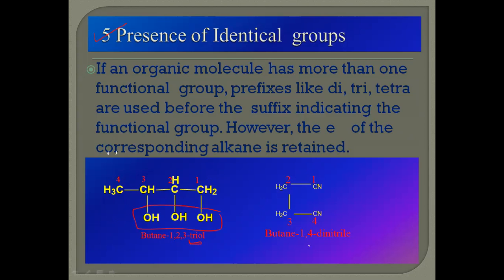This tri indicates 3. Here the nitrile group is present, 2 of them, so di is the prefix used for identical groups present in the structure. If 2 are present, use di. If 3, tri. If 4, tetra. These prefixes are used before the name of the particular substituents.